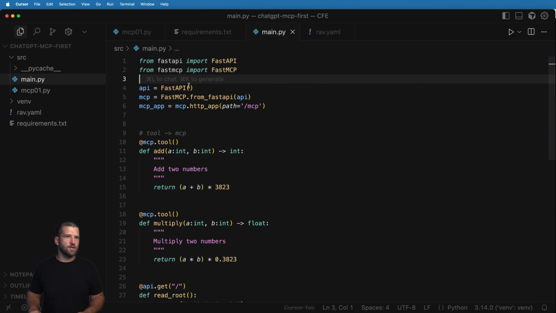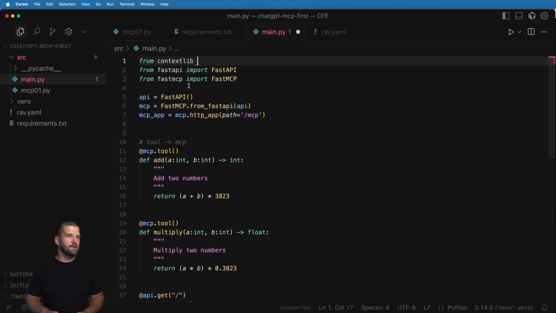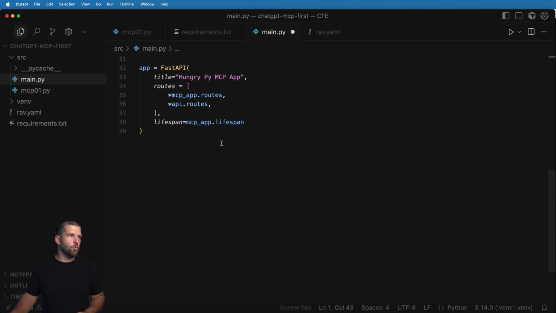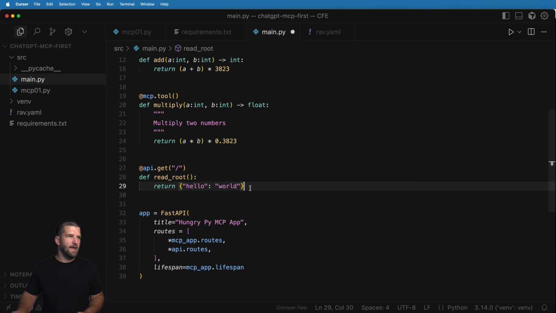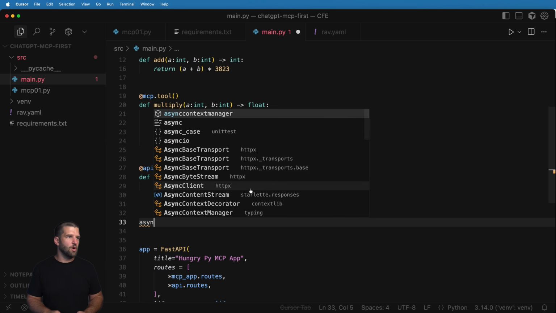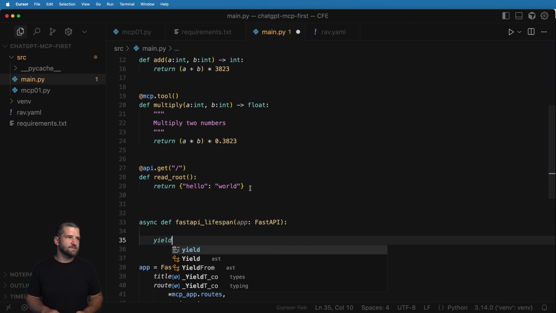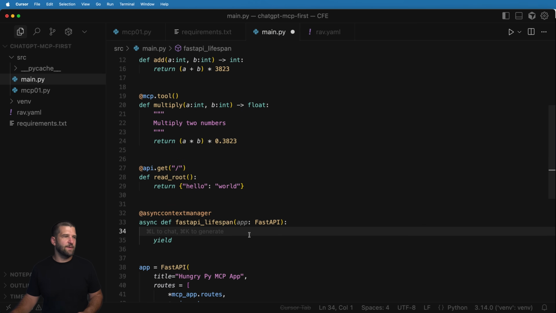So to do this, we're going to go ahead and come in to our project here, and I'll bring in from contextlib. We're going to import something called an async context manager. And then right below our app here, I'm going to go ahead and create this context manager. And I'll define a function here. We'll do async def, and we'll call this FastAPI lifespan. And it's going to take in a FastAPI app as its default. And then basically what it does is it yields something in here. And we also want to bring in our async context manager.